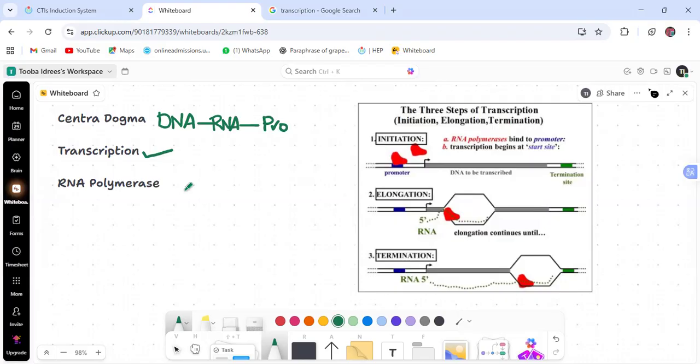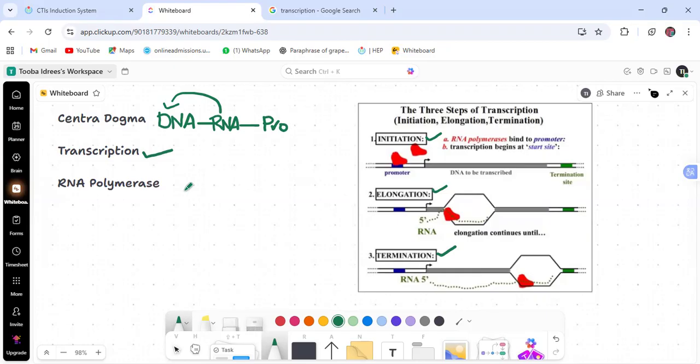Transcription explains how RNA is formed from DNA. Today, we will mainly focus on transcription, that is, how messenger RNA is formed from DNA. Transcription has different steps. Actually, it is a continuous process, but for our convenience, we will divide it into different steps. As you can see in the diagram, the first step is initiation, the next step is elongation, and the final step is termination.